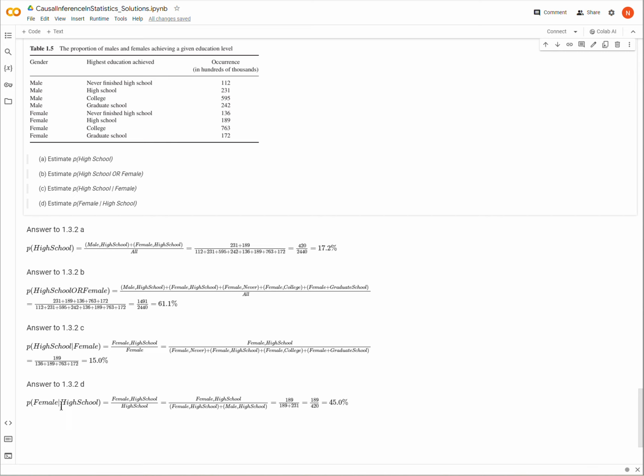Again, we can define the conditional probability as the probability of the joint A and B divided by the probability of B, but again, we're using occurrences. So the number of occurrences where A and B occur together divided by the number of occurrences where B occurs, regardless of A. All right, and so I set up my fraction, and I get 45%.